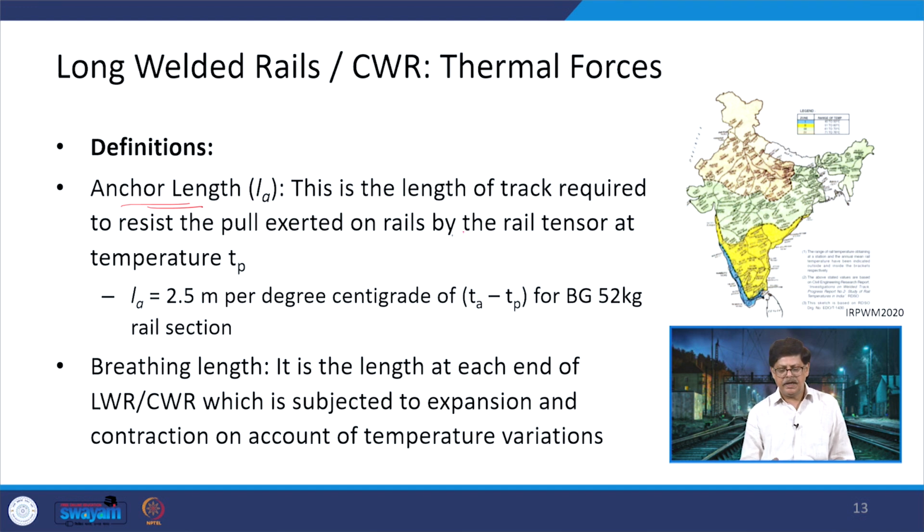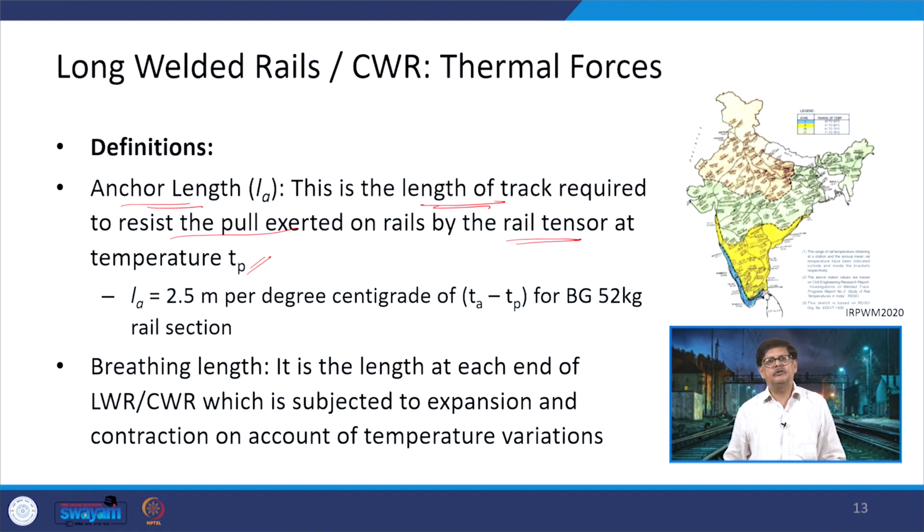We have the rail tensors, which are used at the time of de-stressing of the rail sections, and the temperature Tp creates a just resistance to the pull because of the change in temperature. This length of the track which resists it is defined as the anchor length.